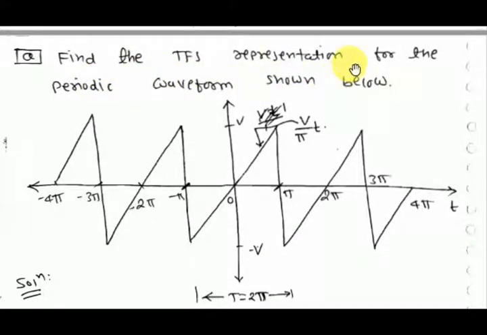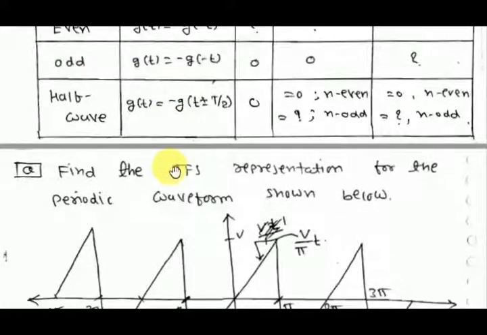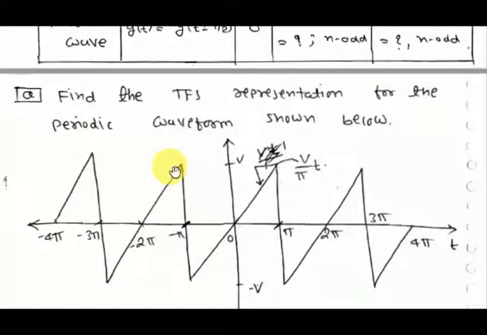Find the trigonometric Fourier series representation for the periodic waveform. If you see this signal, it is an odd signal, and it also has half wave symmetry. Why?